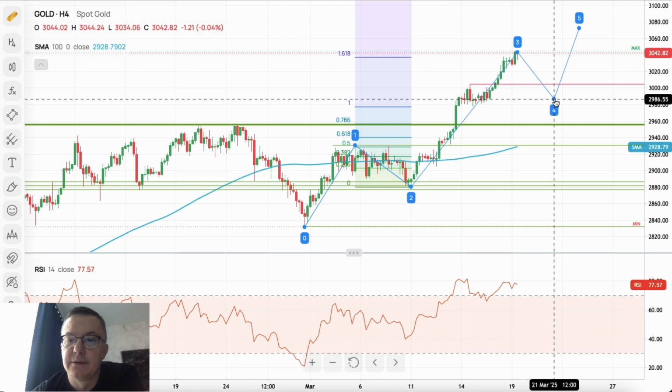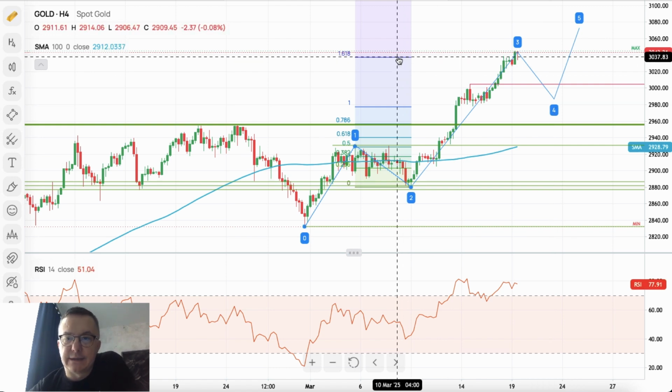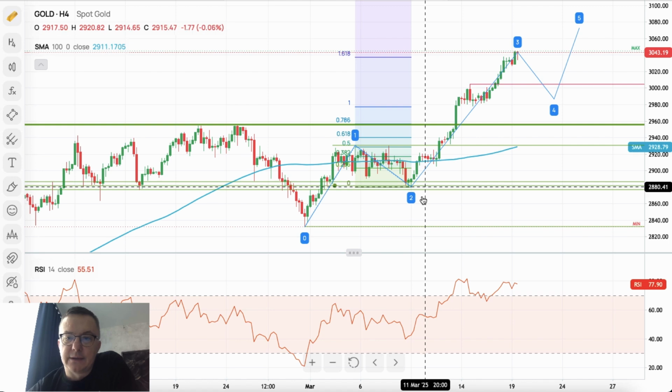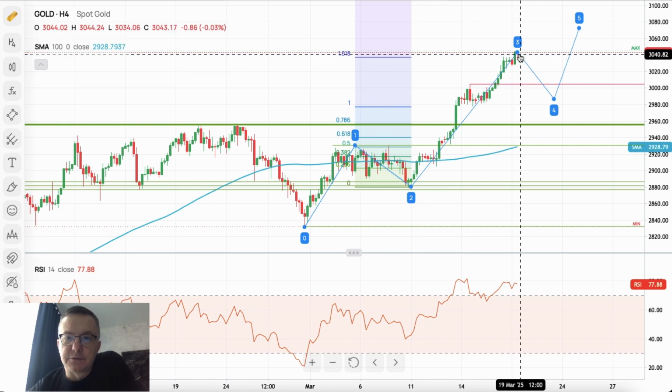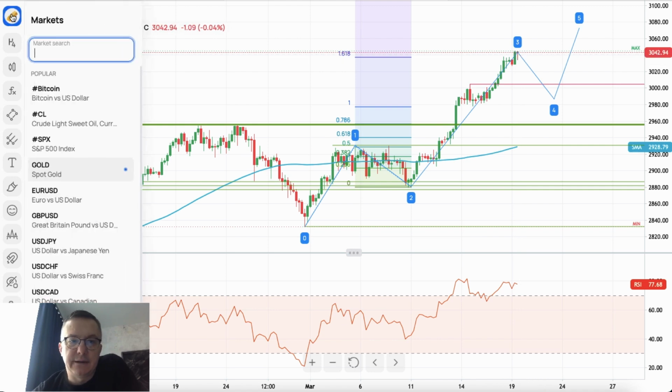Possibly wave 4 will be triggered by the interest rate decision of the Fed, so maybe some kind of correction will be done here. Nevertheless, well done, the target is now hit, and the market right now unfolds the wave just as expected. So nothing to say here, everything is okay.